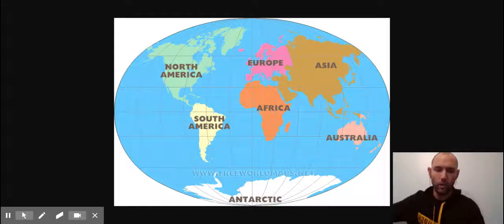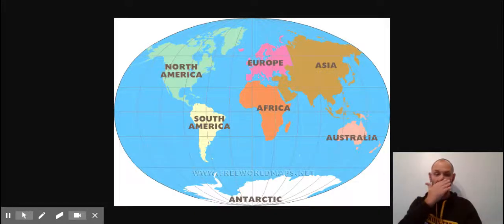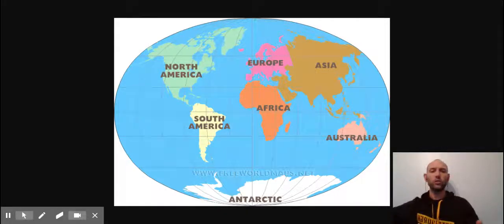Before we get into that, though, I want to go over what we've learned over the past several months. We have taken a look at maps quite a bit, and we have learned that what we're looking at in front of us is a political map that shows us the outline of an area or the land masses so we can see what it looks like. The physical map is actually showing us rivers, lakes, mountains, and other landmarks that we would be interested in. But we are looking at a political map.